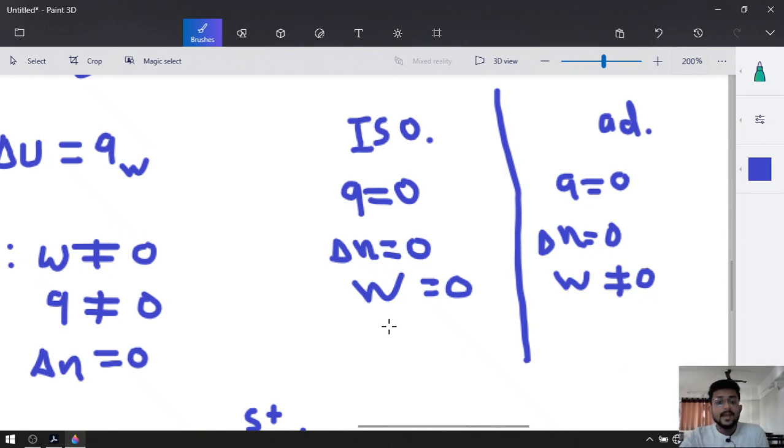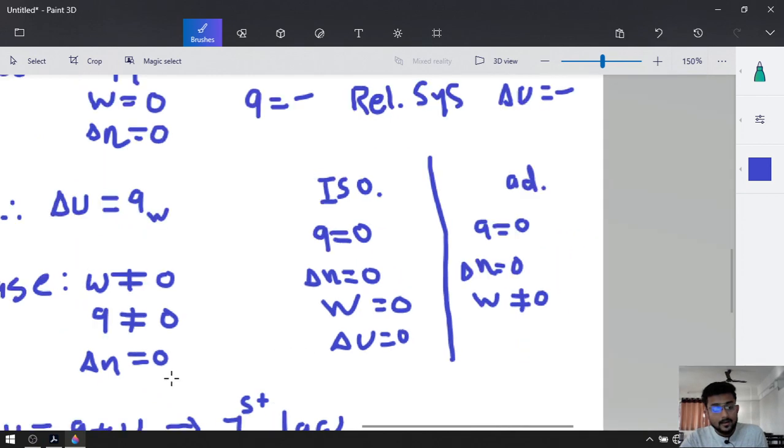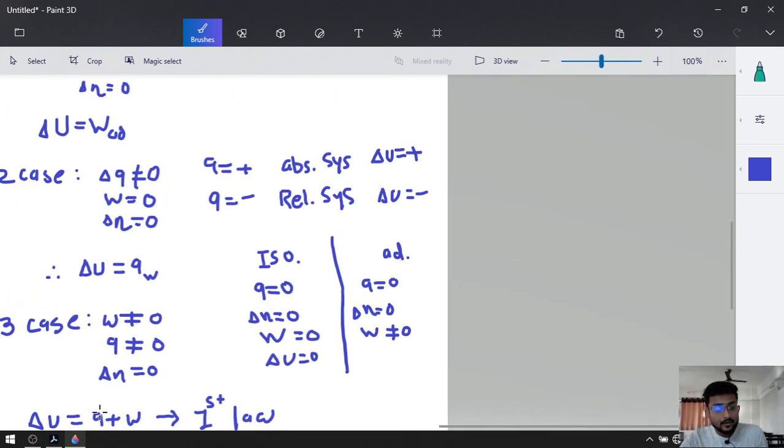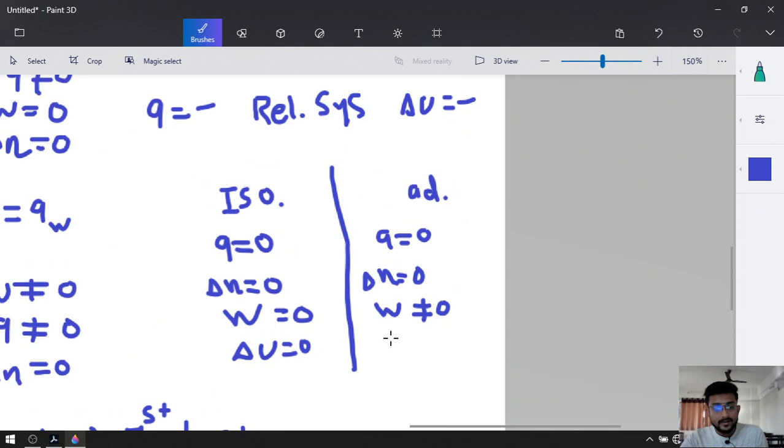That's why in isolated system change in internal energy will be equal to 0. Why? Because Q is 0 and W is 0. But in adiabatic, change in internal energy will be equal to work adiabatic. So that is the difference between adiabatic system and isolated system.